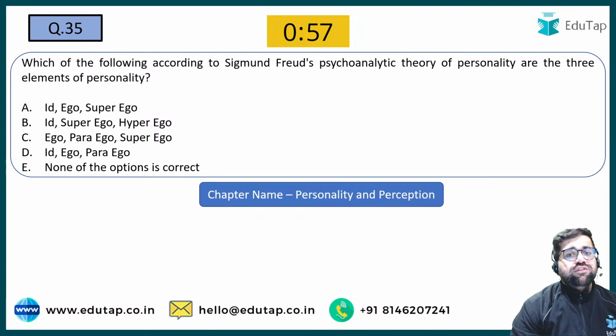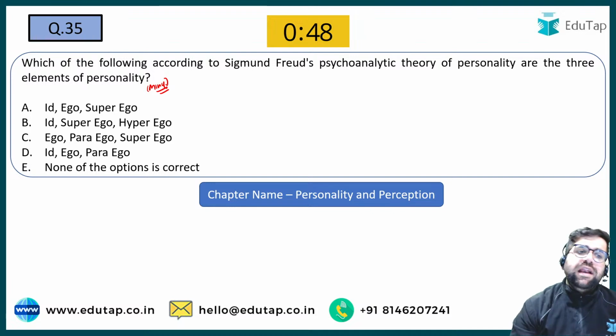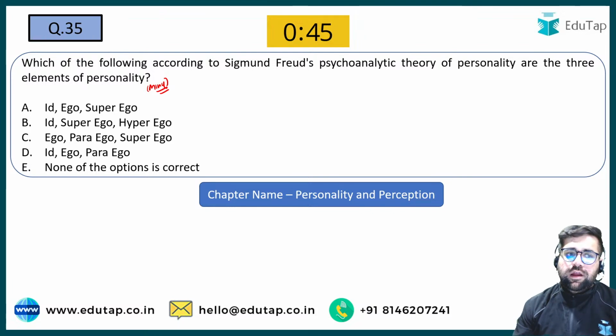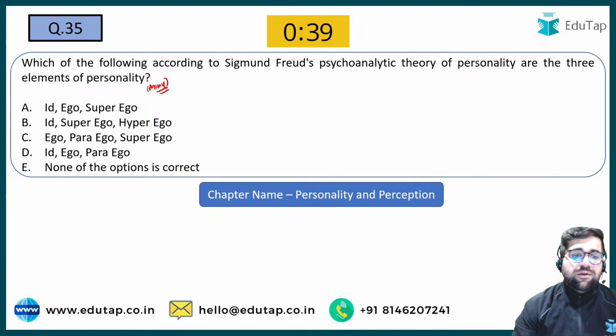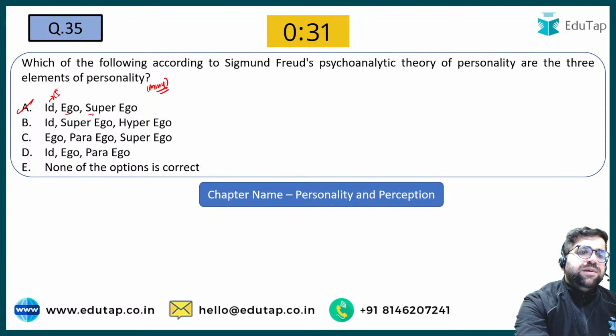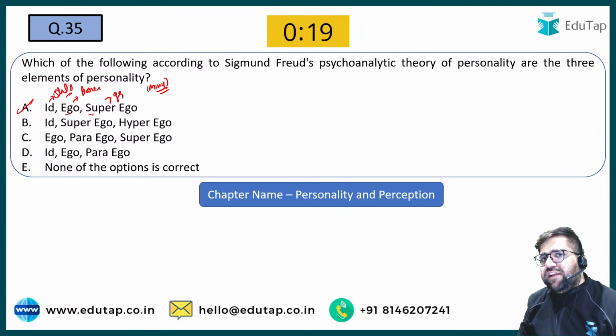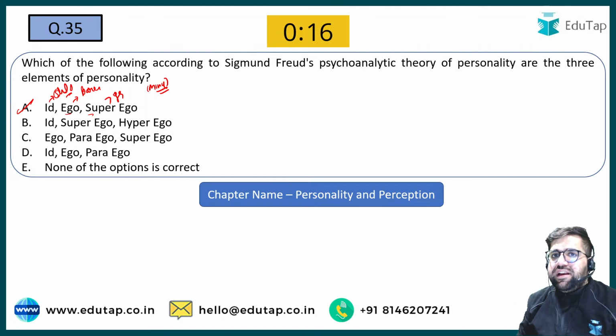Which of the following, according to Sigmund Freud's psychoanalytic theory of personality, are the three elements of personality? Over here I should rather write three elements of the mind: ID, ego, superego; ID, superego, hyperego; ego, paraego, superego; ID, ego, paraego; or none of the above. I am looking for 35 now. Yes, it's your ID, ego and superego. ID is basically your child speaking to you. Ego is like your parent speaking to you, and superego is like your grandfather. ID is basically all the whims and wishes which I am getting in class. I should go and eat right now, so that is my ID.